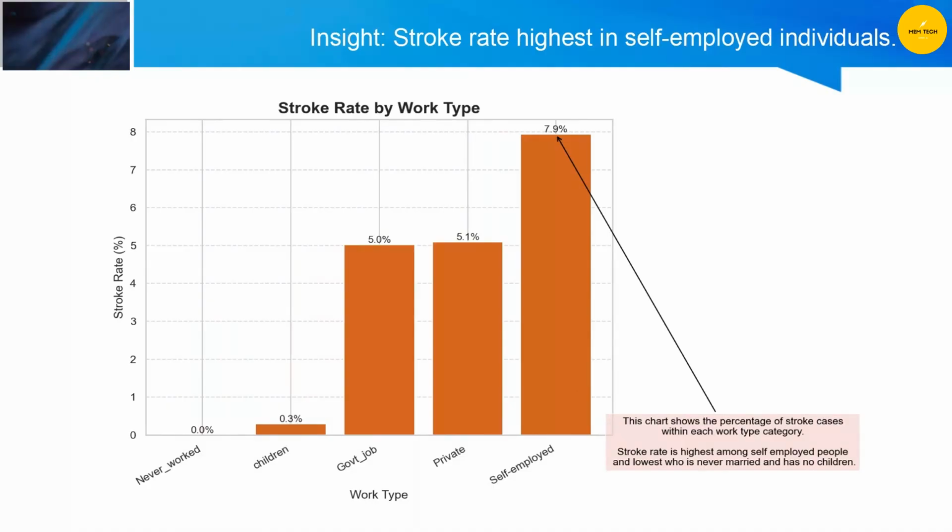When analyzing work type, self-employed individuals had a higher rate of stroke compared to other categories. One possible explanation is lifestyle and stress. Self-employed people may face irregular work hours, lack of access to regular health care, and higher stress levels from running their own business. All of these can contribute to cardiovascular strain.